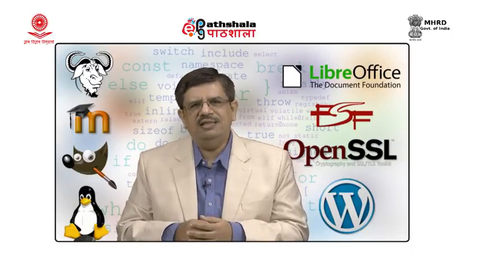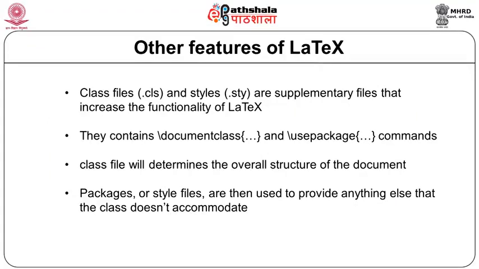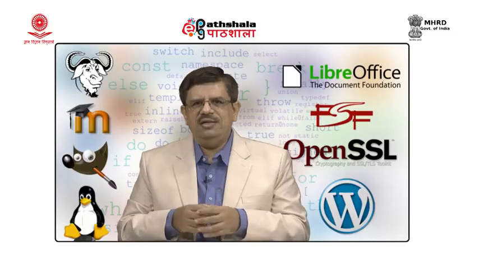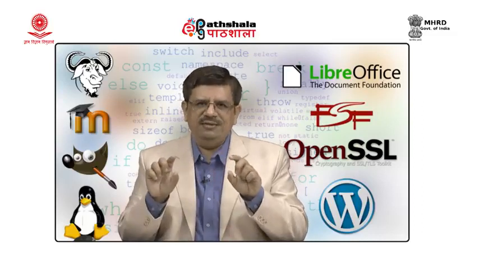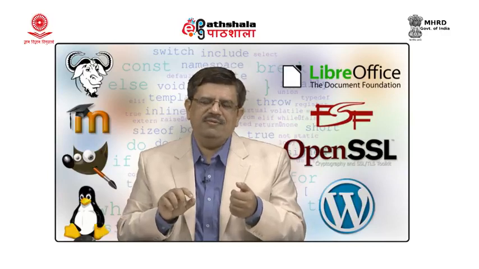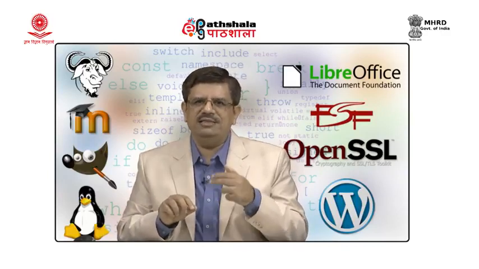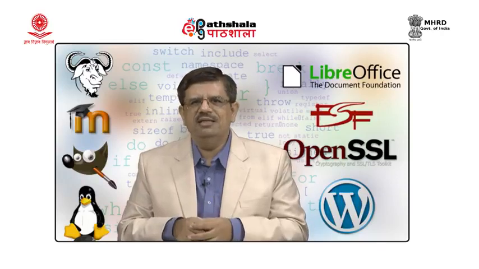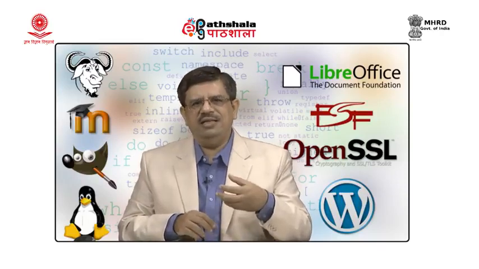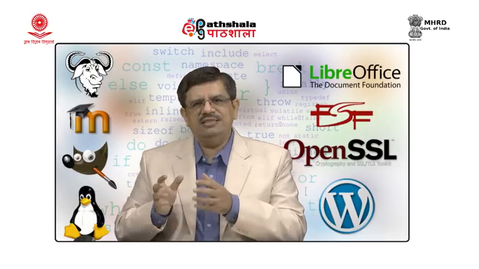Last part of LaTeX, the last feature of LaTeX is we can use classes and styles. Now, suppose if I am writing article for some research paper, or if I am writing IEEE transaction paper, then those publishing authorities, they will provide me some classes or templates. So, I need not specify what kind of title I will be using, what will be the type of bullets, whether the numbering is Roman, whether it is digit, whether it is alphabetic. So, the publishing authorities will provide me with ready-made classes, they can provide me with styles.